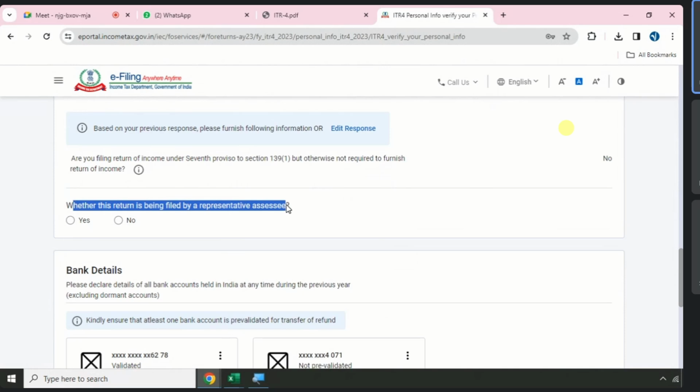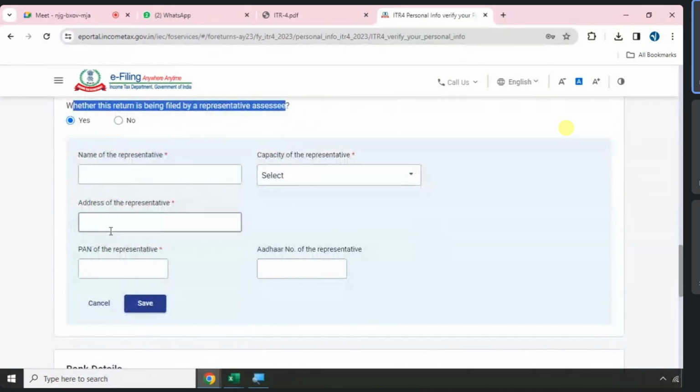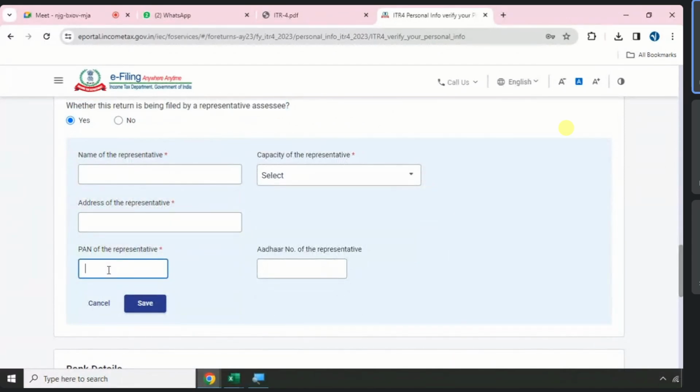When I am reporting someone else's income in my ITR, I need to confirm yes, and I need to report their PAN card. Let's say my parent is aged 90 years. They have some properties, they have some income, but they cannot declare.